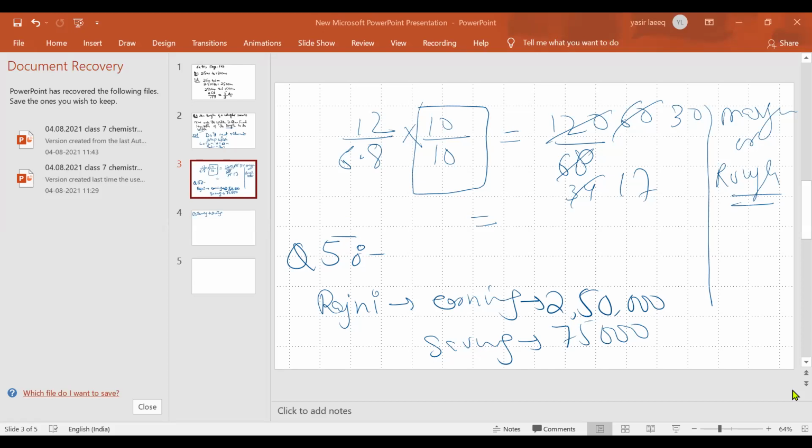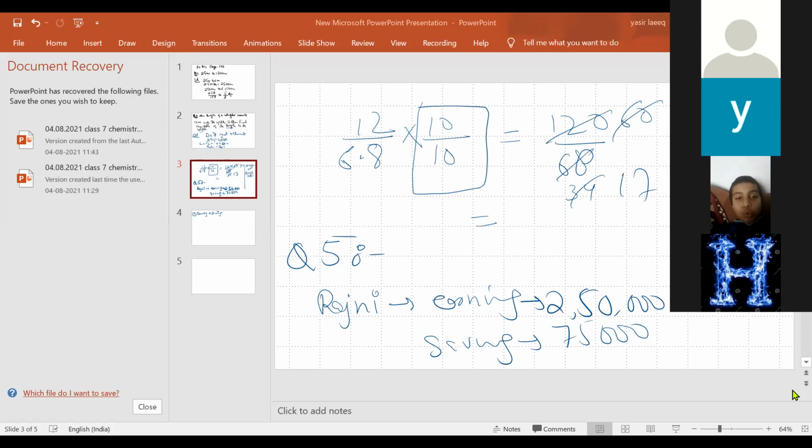Okay, money she saves this much, money she spends this much. This is the first. Simplify it. Ubada, simplify it and send me this.